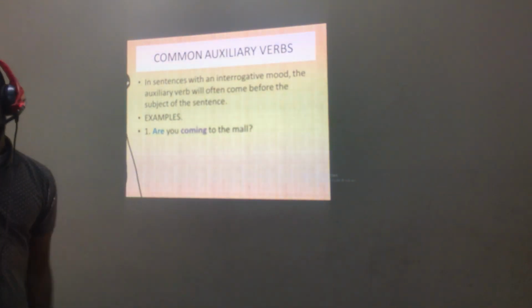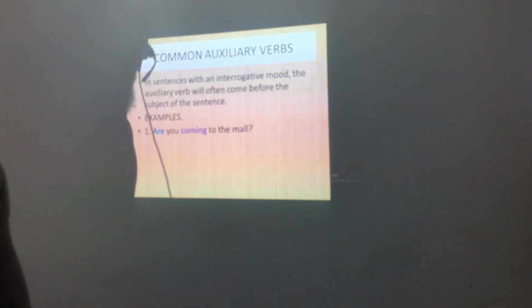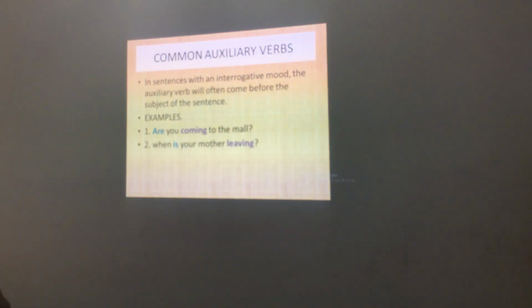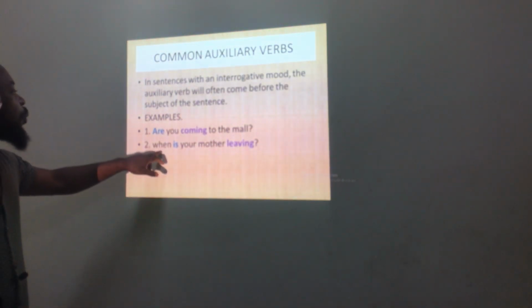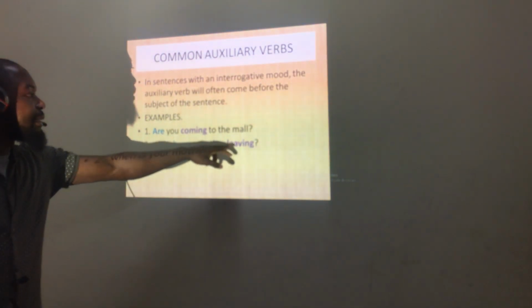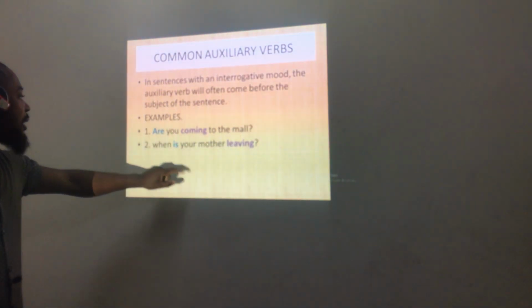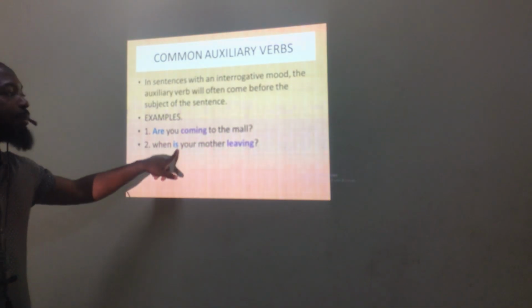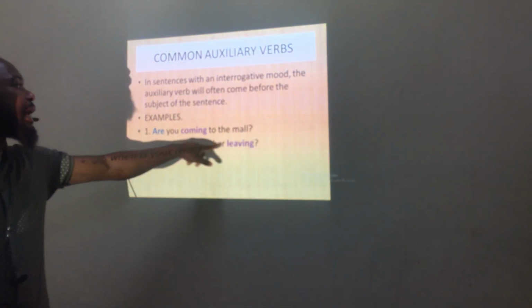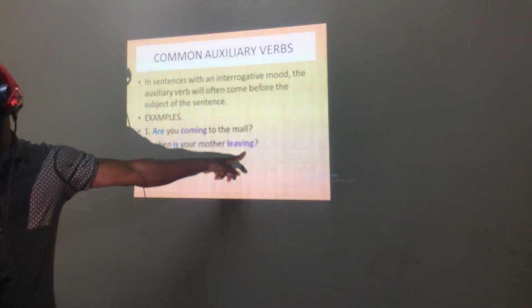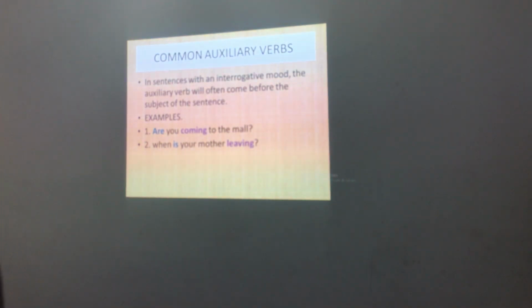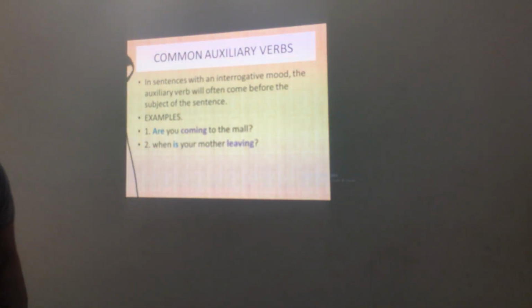Now, this is a question. That's interrogative mood. Okay. The next one. When is your mother leaving? When is your mother leaving? Now, "is" is the helping verb, which is the auxiliary verb, and "leaving" is the main verb. Okay. "Leaving" is the main verb.